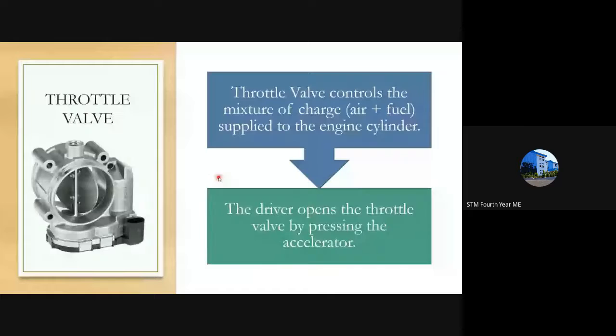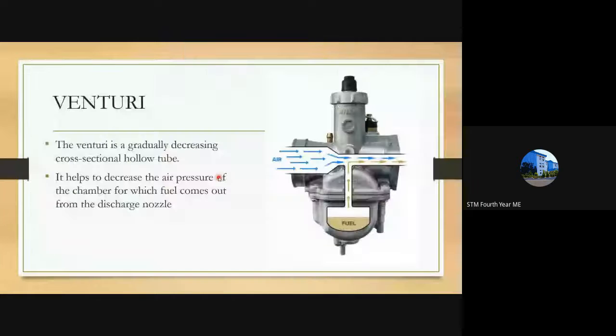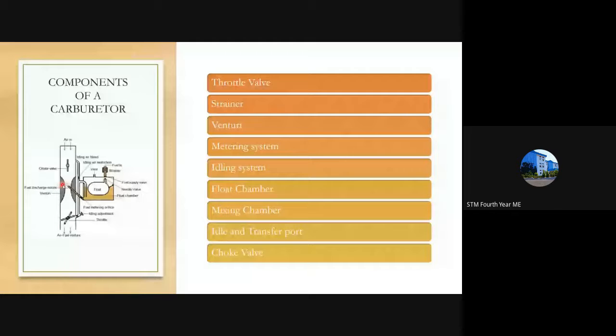This decrease in pressure helps the fuel to move from here to here. I will explain that when I teach you the working of the carburetor. But remember that the pressure at this area decreases due to the decrease in cross-sectional area at the venturi's throat.